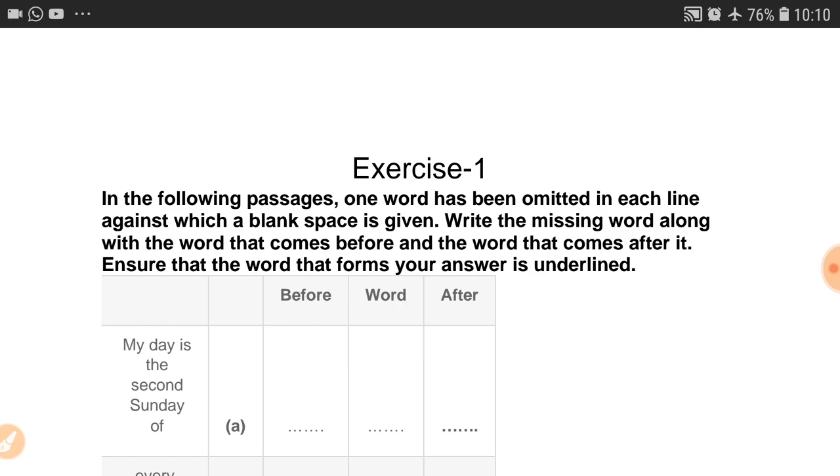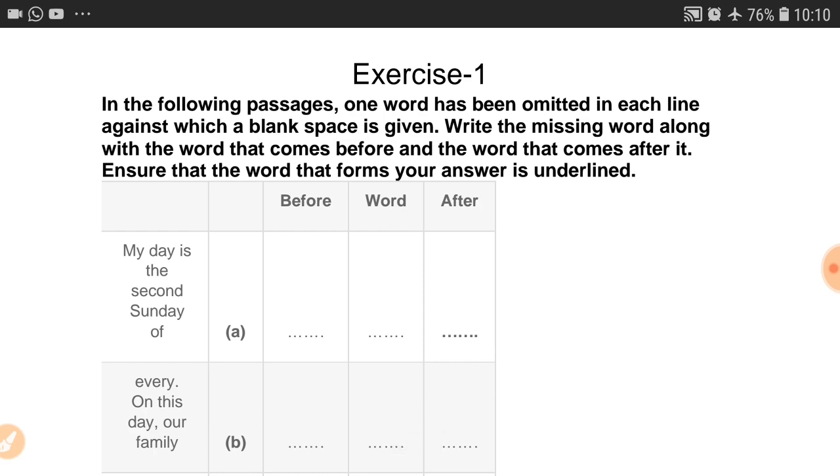In the following passage, one word has been omitted in each line against which a blank space is given. Write the missing word along with the word that comes before and the word that comes after it. Ensure that the word that forms your answer is underlined. It means we also have to underline the word which we are going to write. Now we will start it.